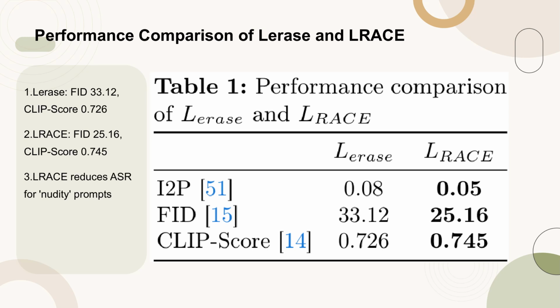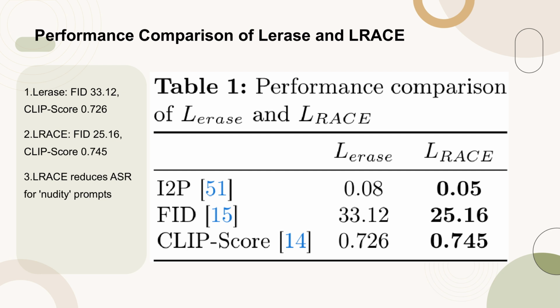R.A.C.E achieves an FID score of 33.12 and a CLIP score of 0.726. In contrast, R.A.C.E demonstrates superior performance with an FID score of 25.16 and a CLIP score of 0.745. Notably, R.A.C.E shows promising reductions in the attack success rate, ASR, for nudity prompts within the I2P dataset, indicating its effectiveness in enhancing the robustness of concept erasure mechanisms.